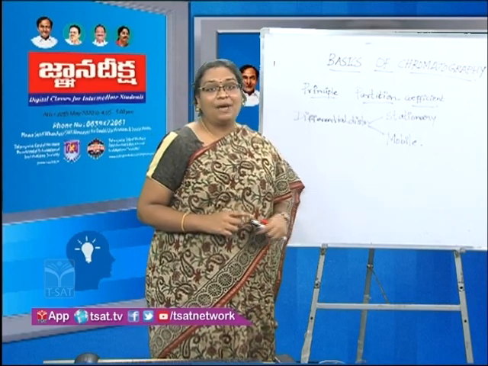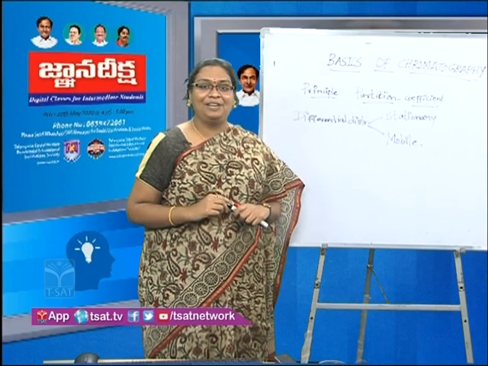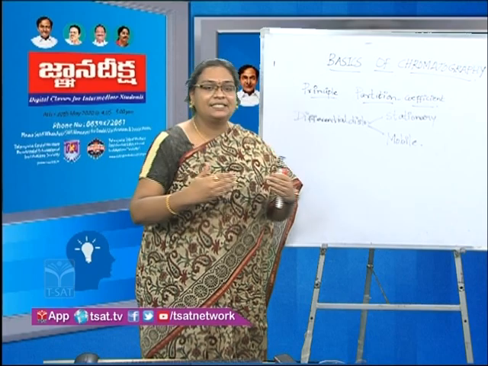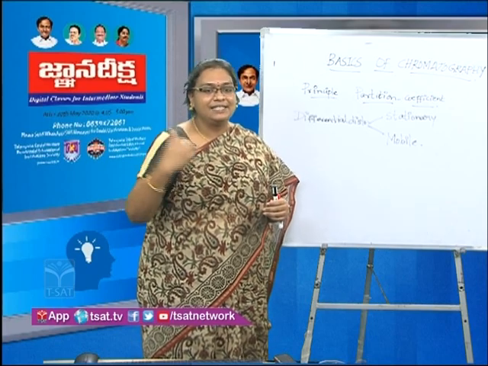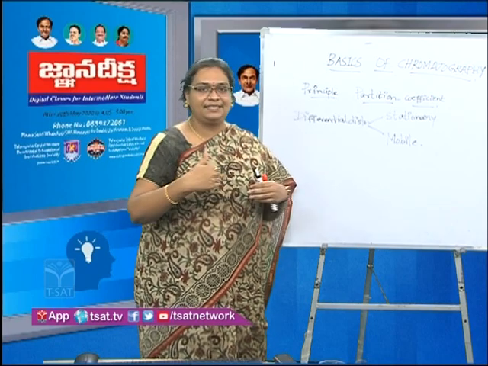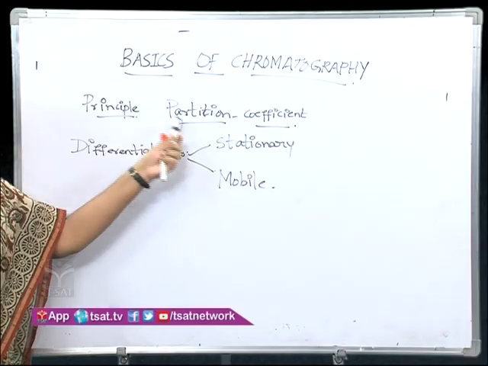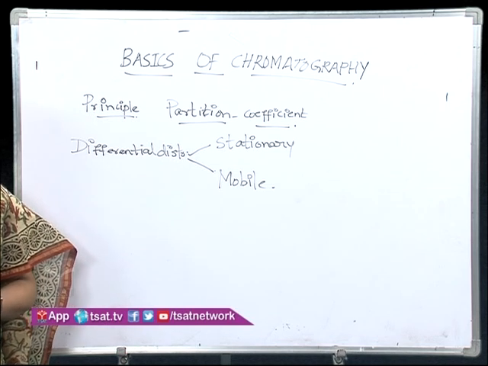Whereas if it is mobile, if it is having more interaction with the mobile phase, it starts moving along with the mobile phase and it makes a lot of movement, and therefore the distance that it moves, the separation that happens, is also farther. So that is about the two phases that are involved in the partition coefficient.